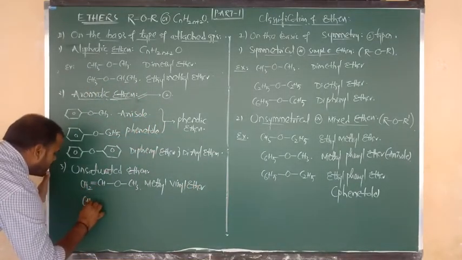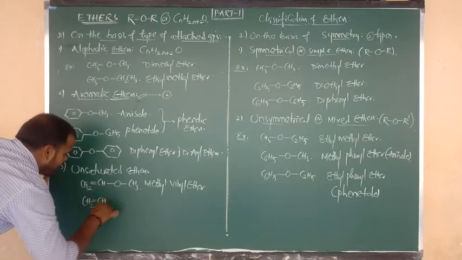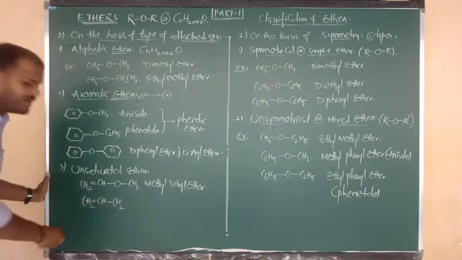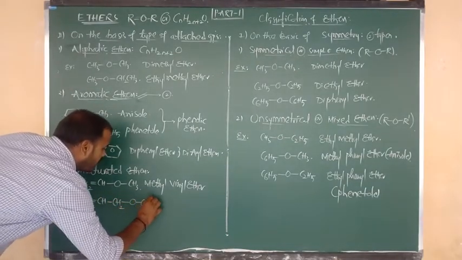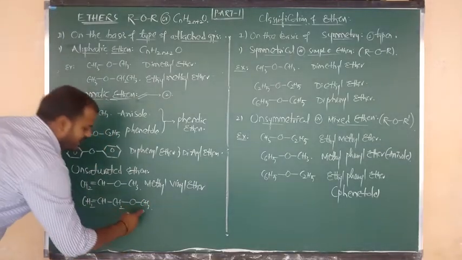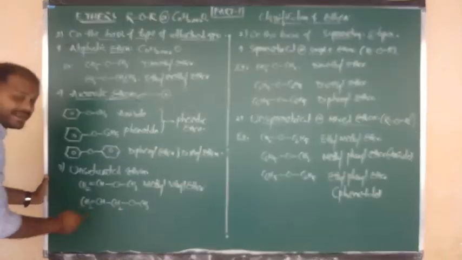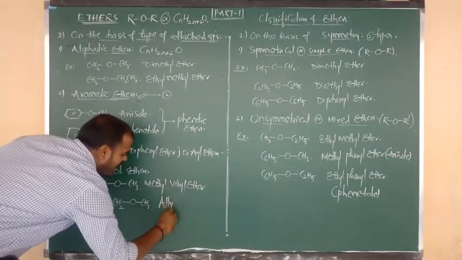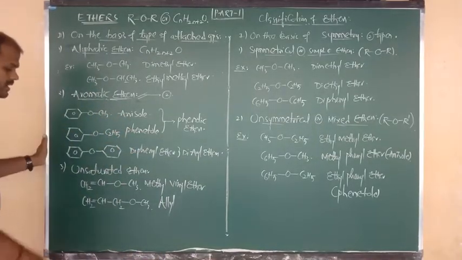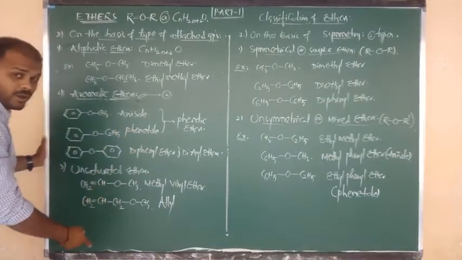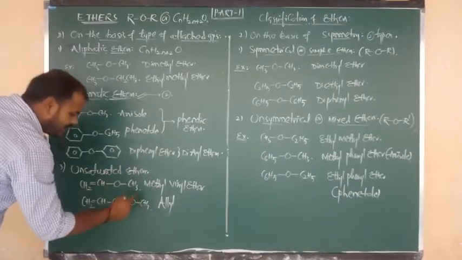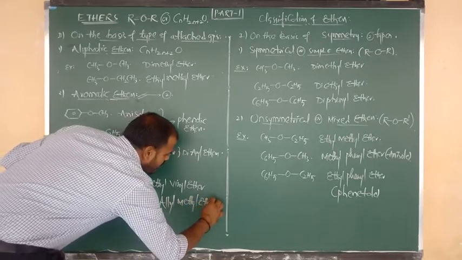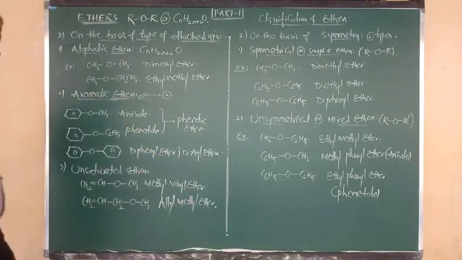Another example: CH2=CH, this is the vinyl group, connected to another carbon. This is the allyl carbon. Allyl carbon connected to O and O connected to CH3. Now the name: one side is a methyl group and the other side an allyl group. Go in alphabetical order, so first we write allyl, not methyl. The above one is methyl vinyl ether, but the below one is not methyl allyl; it is allyl methyl ether, as per alphabetical order. In that manner we have to proceed.